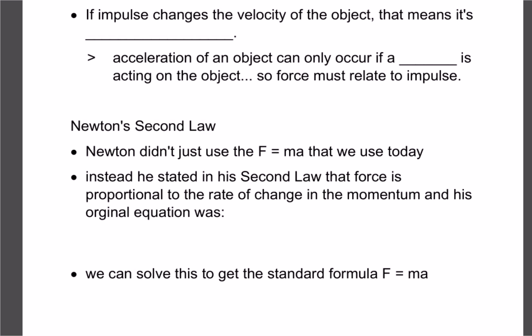A couple of key things that we're going to link this to Newton a little bit. So if we're changing the velocity, that means that object has to be accelerating. Right? If our velocity's speeding up or slowing down, we're accelerating. And because acceleration can only occur if there's a force acting on it, right? We have to have force in order to get acceleration, so therefore force must be related to impulse.